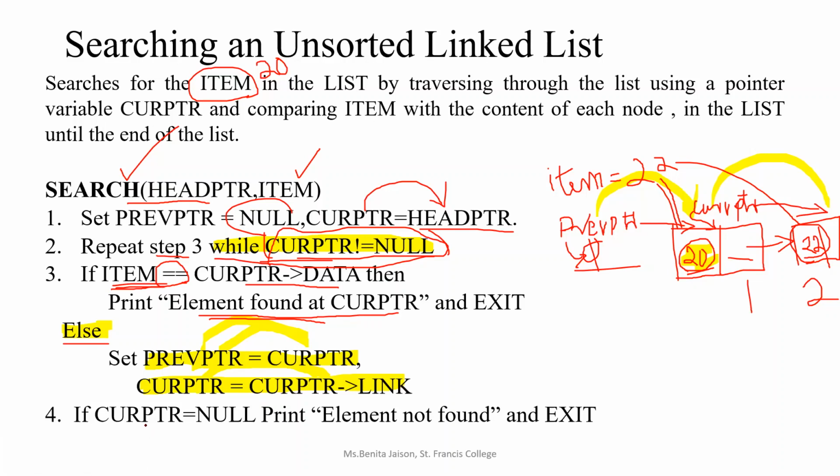Okay. So after this, these are the two conditions. If we are not finding the element in this first node, we move in the else part, moving on to the next node using this traversal algorithm. After traversing through all the nodes, if you are not finding the item, we will be moving. Suppose the item is 24 and you didn't find 22 in the second node also, then again you will be traversing into the next node. The current pointer will be moving to the next node, and the previous pointer will be pointing to this node.